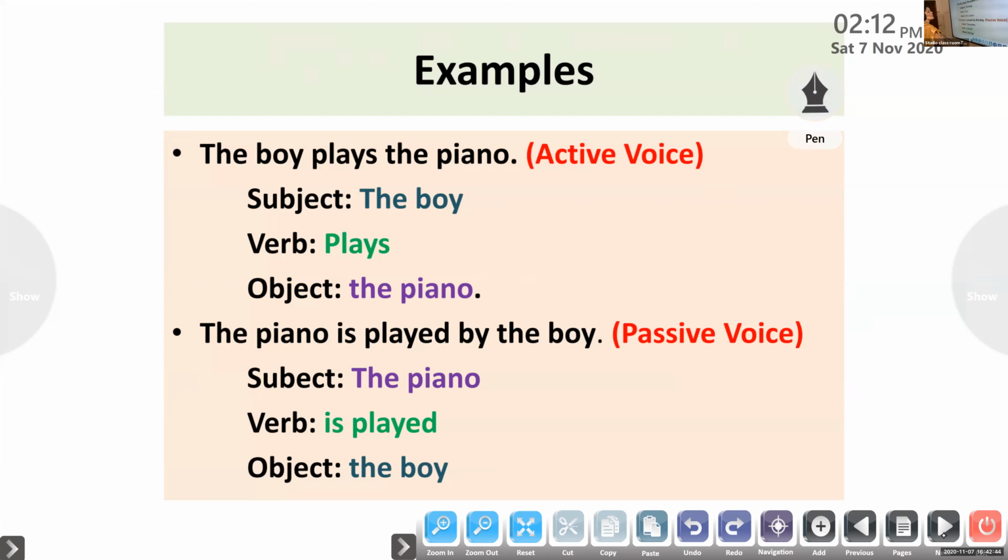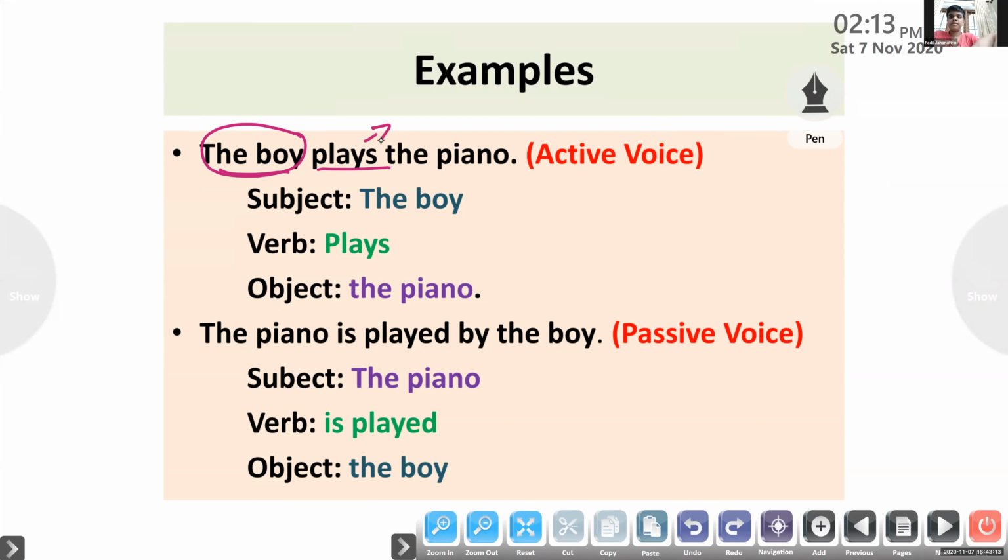The boy plays the piano. Look at the sentence. The boy plays the piano. Who plays the piano? Who is active here in the sentence? The boy is active. The boy is the person who is doing an action here. So I can call it the subject of the sentence, right? And the action word is plays. Tell me the tense of the sentence.